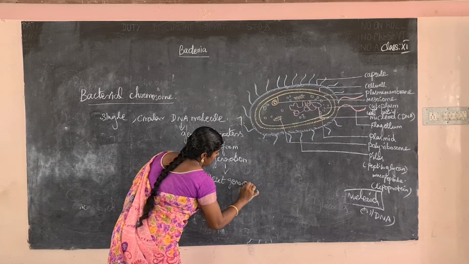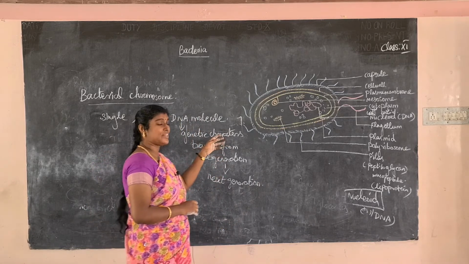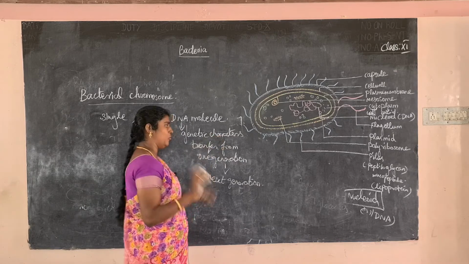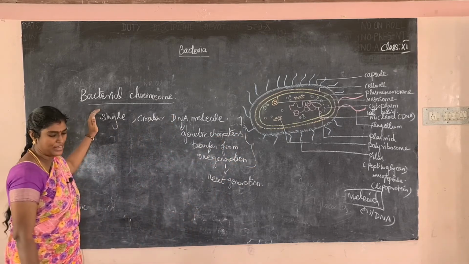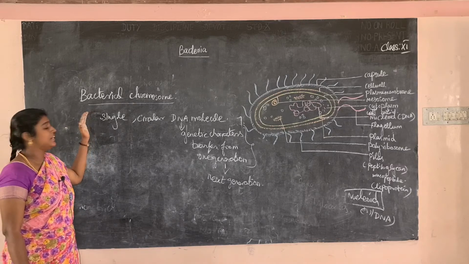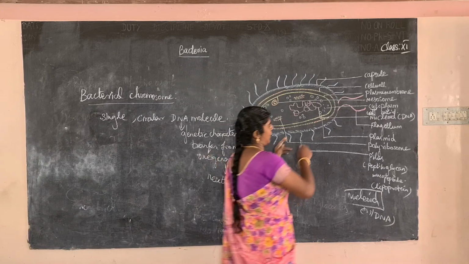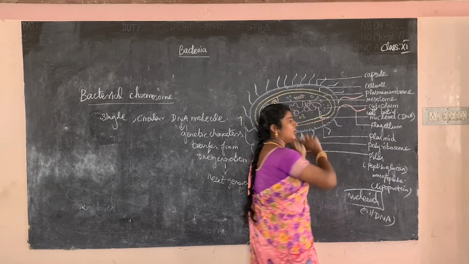The DNA contains many genes, and inside the genes many proteins are present. Twenty amino acids make a single protein. Okay, it is very important, note it. So what is a bacterial chromosome? It is a single DNA molecule, tightly coiled. It is not enclosed in a membrane. This is the nucleoid, a single DNA structure.